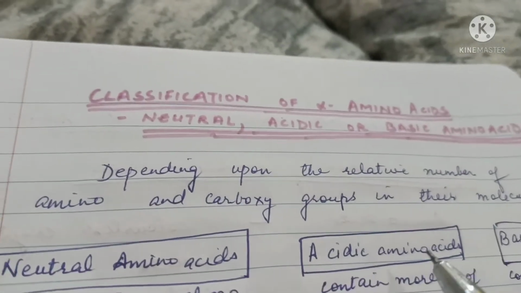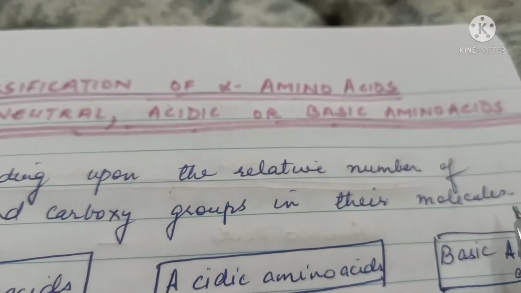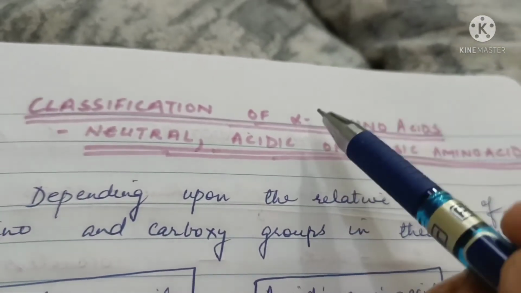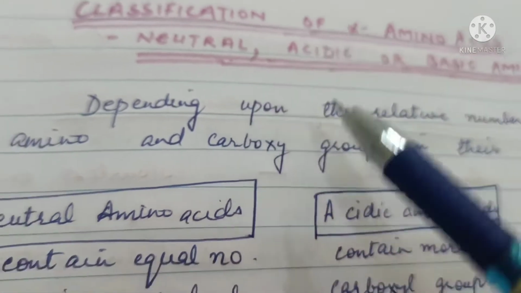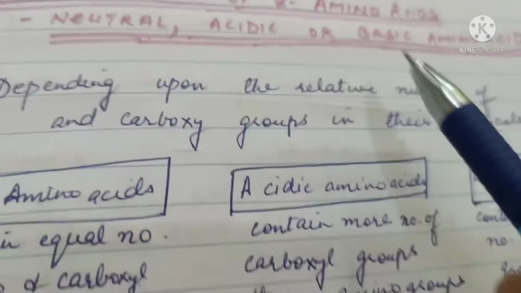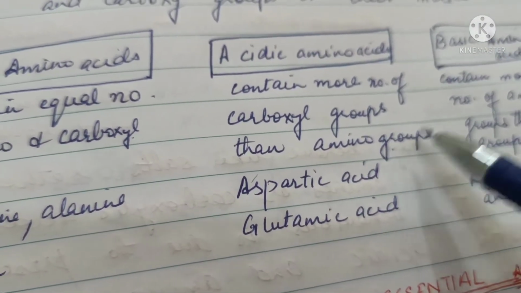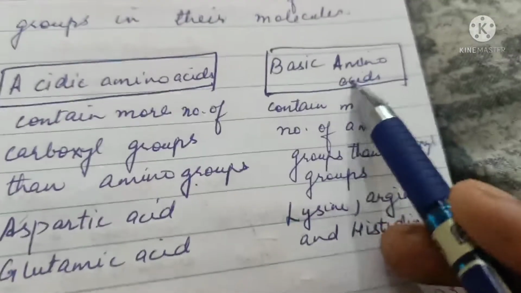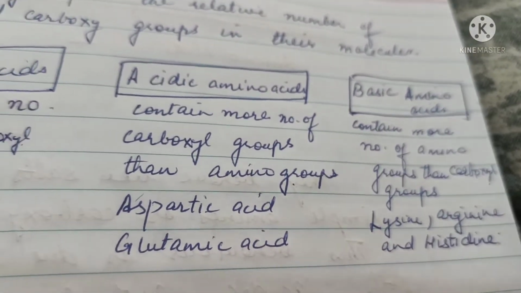Depending upon the relative number of amino and carboxylic groups in their molecules, alpha amino acids can be classified as neutral if they have one amino and one carboxyl group, acidic if there are more carboxyl groups than amino groups, and basic if there are more amino groups than carboxylic acid groups.